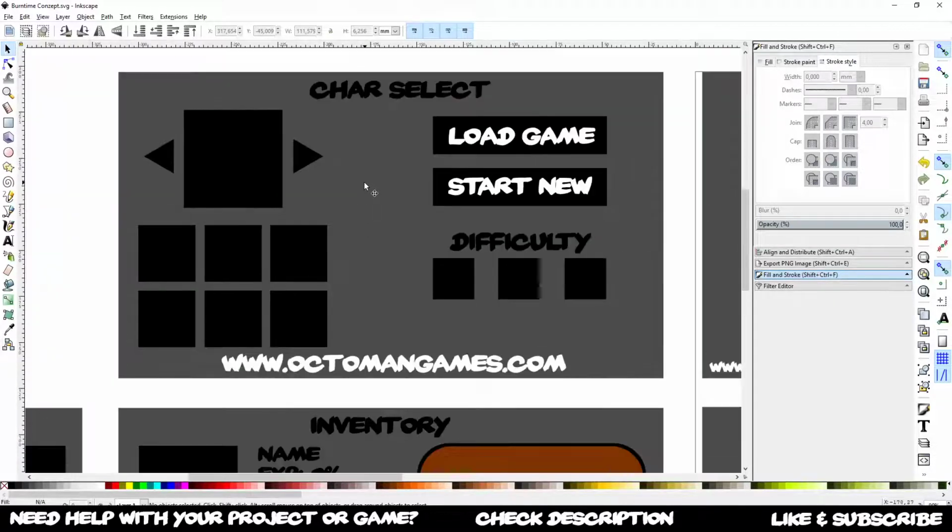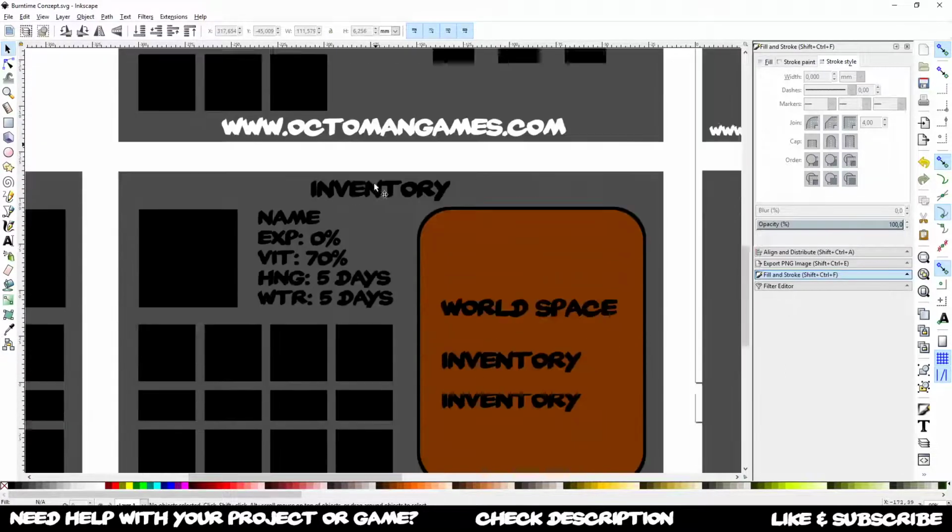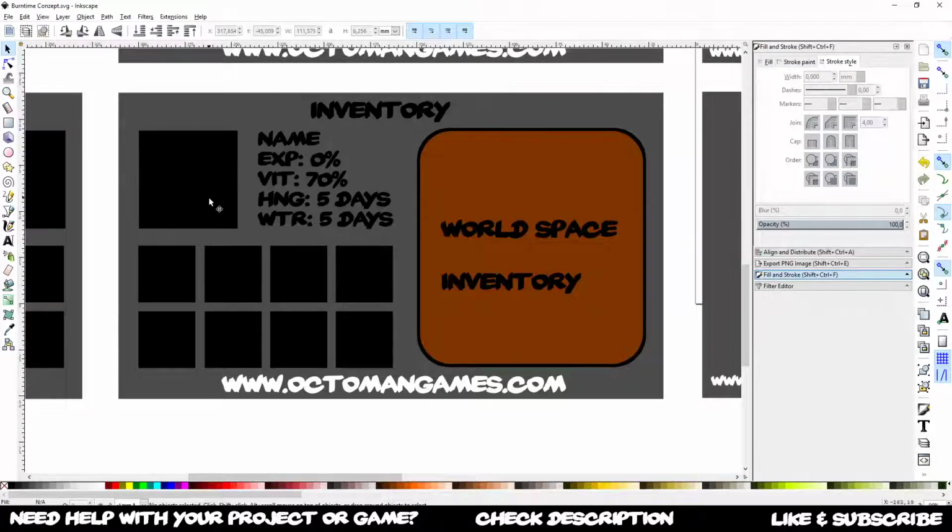Before we start the game itself, we're going to have something like an inventory. We're going to see our icon or our image, and we'll have the possibility to pass in a name. We're going to talk about EXP, so how do we grab EXP and what are we actually going to create there? We're going to talk about vitality, meaning when we get damaged in any case. And of course, when our vitality goes down to 0, the game is over. We're going to talk about hunger, so how many days can you survive without eating? Same for water. There are going to be some starting things we're going to take a look at.